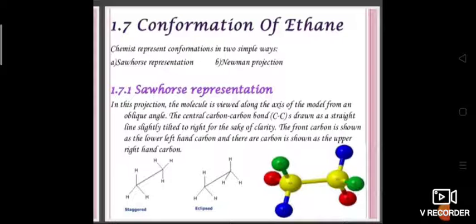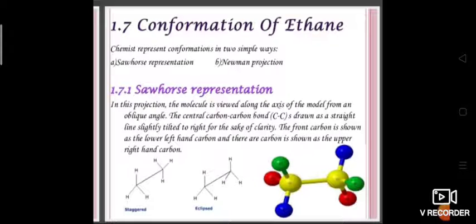So in previous classes we have seen about conformation of ethane. Conformation means arrangement of atoms. In this it gives two types of structure. One is Sawhorse representation. In Sawhorse representation, in this projection the molecule is viewed along the axis of the model from an oblique angle. So when you see this conformation of ethane, it gives two types of structure, that is staggered and eclipsed formation.